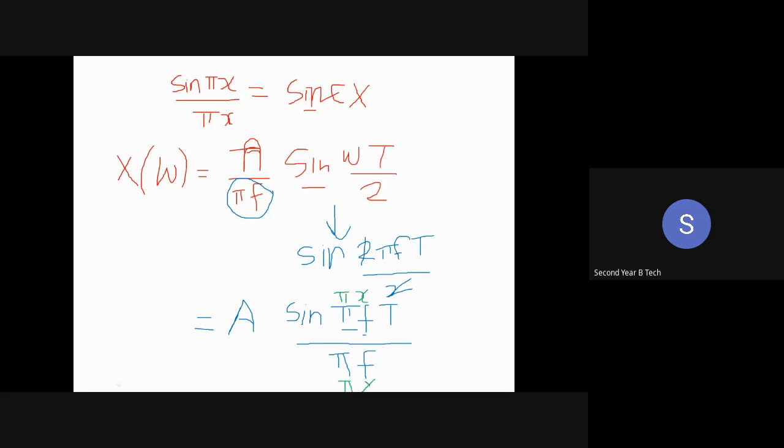So can I represent the same equation as A upon A into, instead of sin, sinc of x? What is the value of x we are having in this case? x is f, and capital T remains. So this is the final answer you are going to get for this numerical.